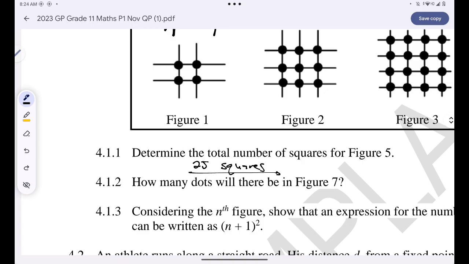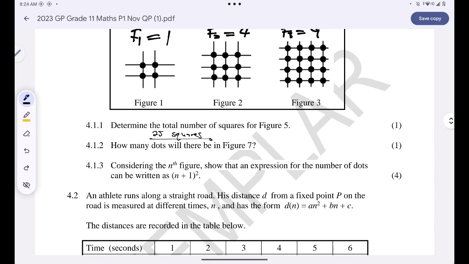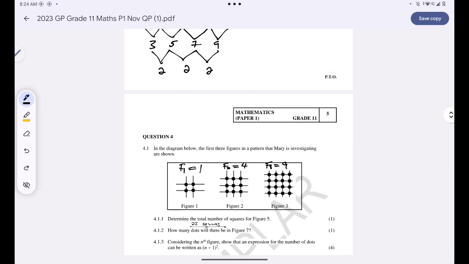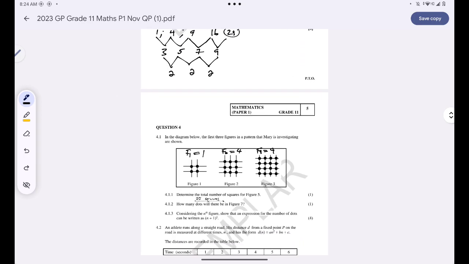Okay, now we are being asked how many dots there will be in the 7th figure. For the number of dots, in figure number 1 I have 4 of them, figure number 2 I got 9, figure number 3 I got 16 of them.